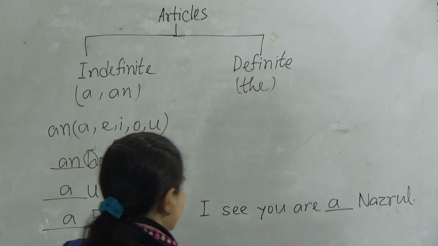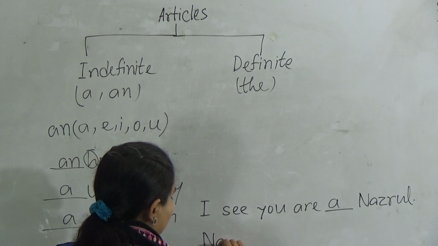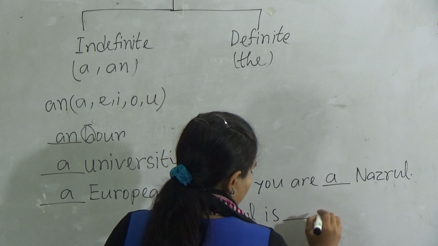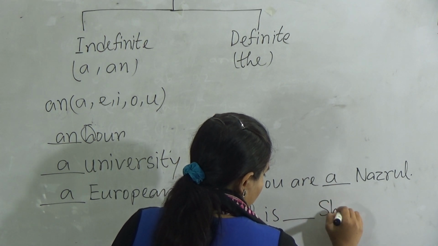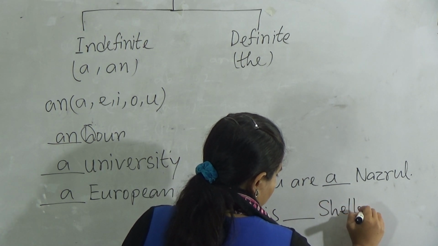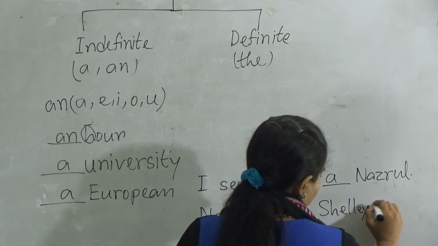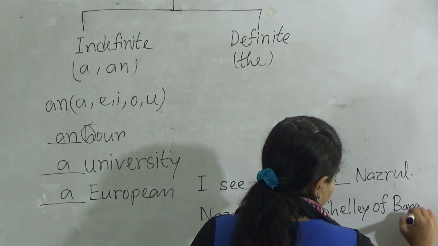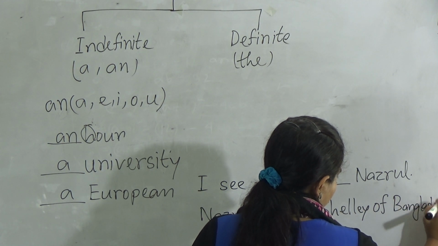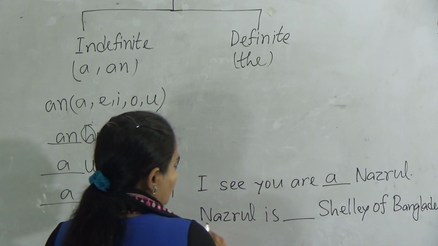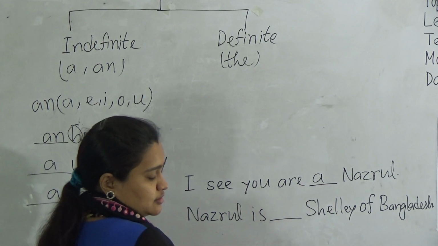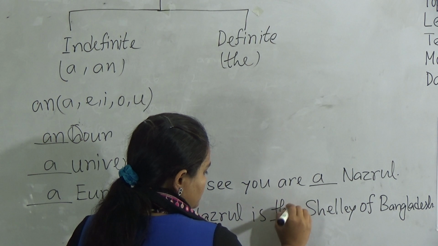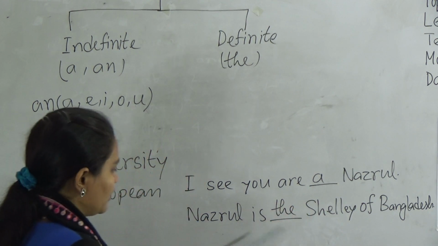Now look, if I say, "Nazrul is the Shelley of Bangladesh." Now look, both of them are poets. So we compare Nazrul to Shelley. So here we will use the article "the".